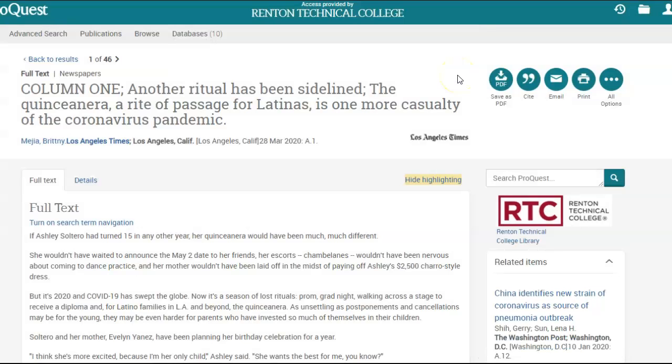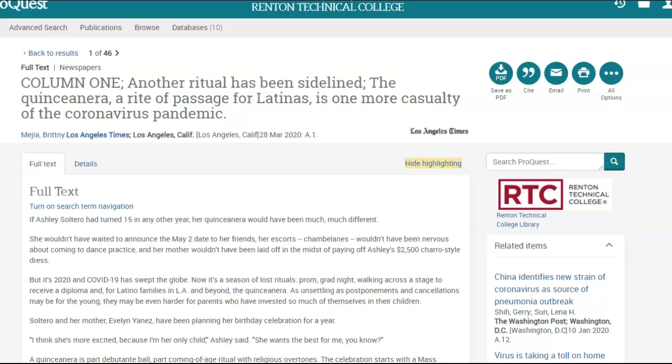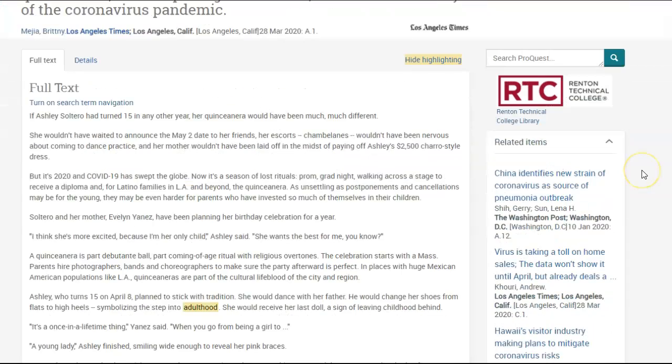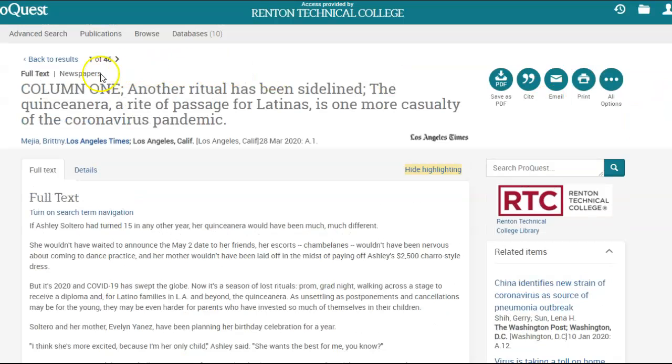Before I go back to my results, I'm going to take a look at the articles listed on the right-hand side of the screen. These are articles that ProQuest thinks are on the same subject. The Back to Results link at the top of the screen will take me back to my search.